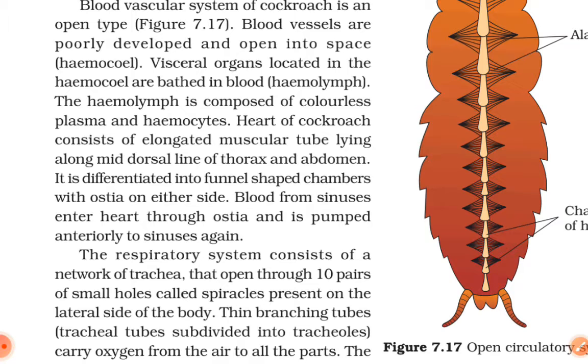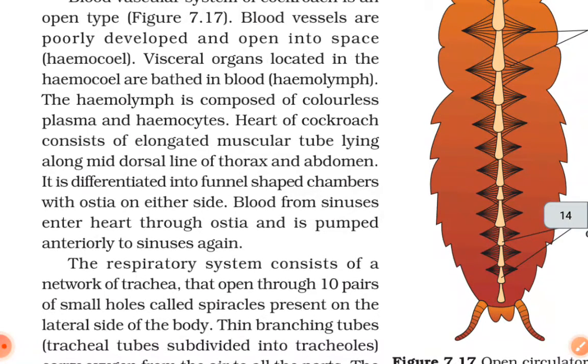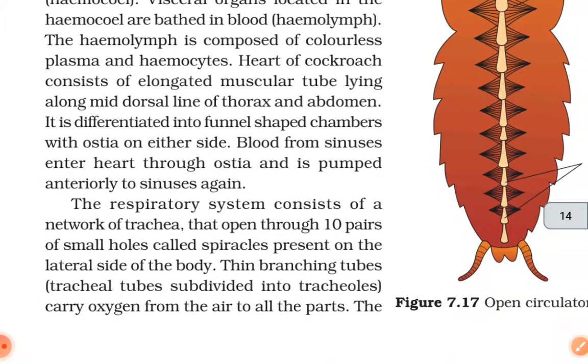The heart of the cockroach consists of an elongated muscular tube lying along the mid-dorsal line of the thorax and abdomen. It is differentiated into funnel-shaped chambers with ostia on either side. Blood from the sinuses enters the heart through the ostia and is pumped anteriorly to the sinuses again.